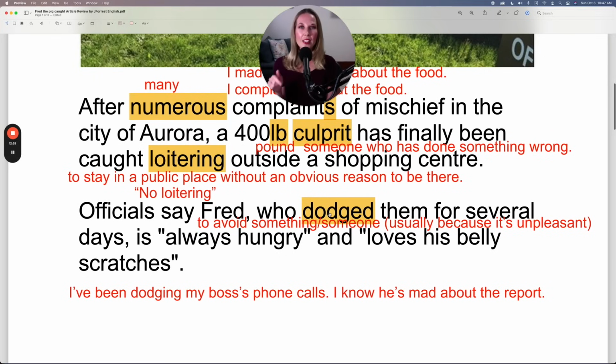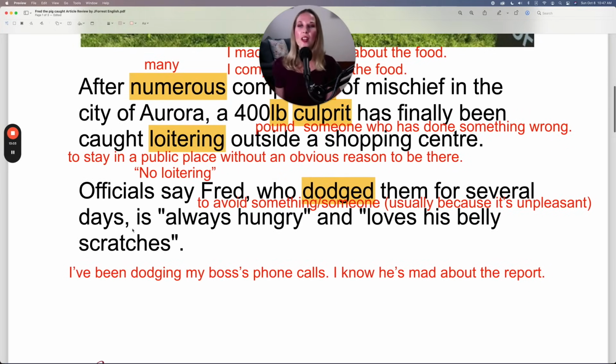Now, this is a very common word that you can use in your speech. For example, I've been dodging my boss's phone calls. So this is the exact same thing as saying I've been avoiding my boss's phone calls. So my phone rings, I look at it, it's my boss, and I press silence or decline, or I just let it ring.